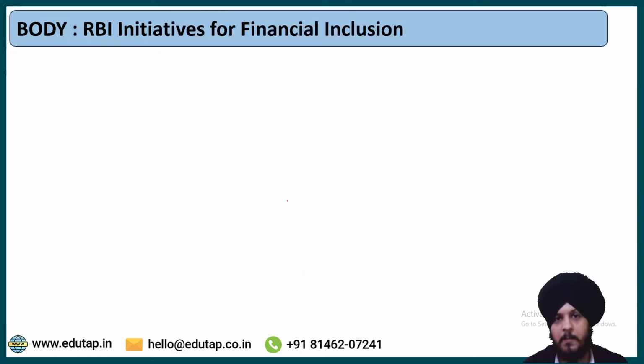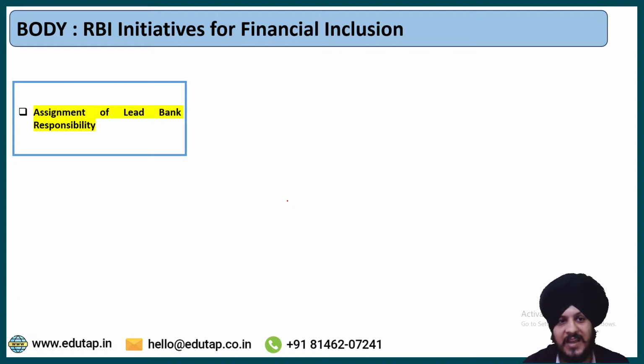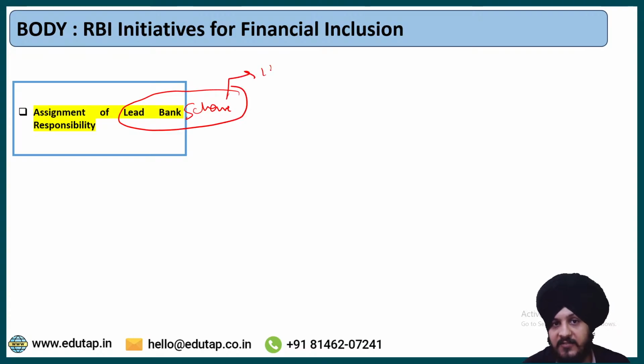Now let us see the body part. First of all, let us see the key initiatives that were introduced by the RBI in order to promote financial inclusion. And the first one is assignment of lead bank responsibility. Now the question is, what is lead bank responsibility and what is this lead bank scheme that was launched by the government in 1979? So let us talk about this scheme in a very brief manner.